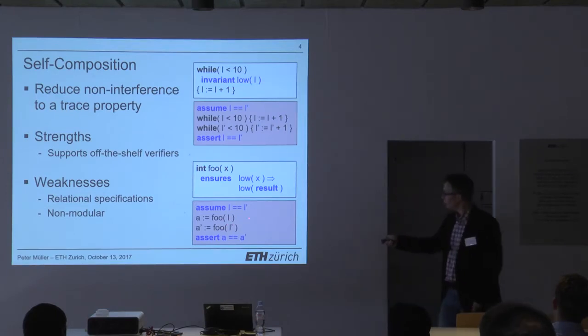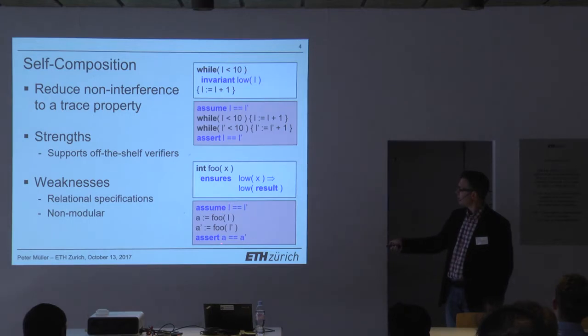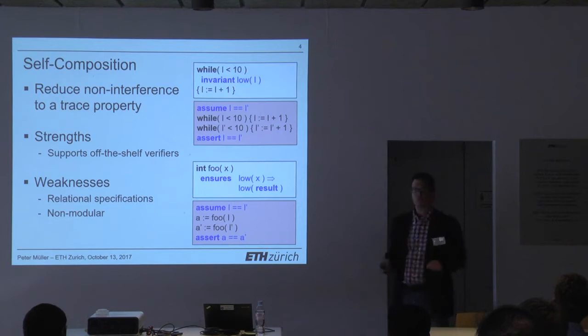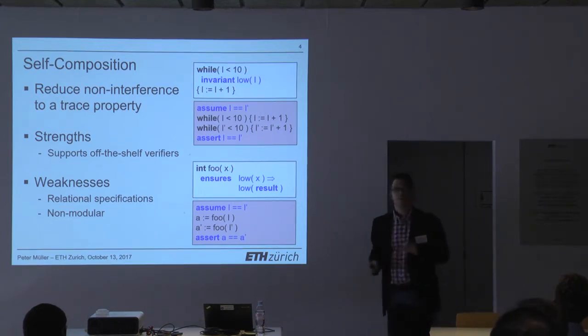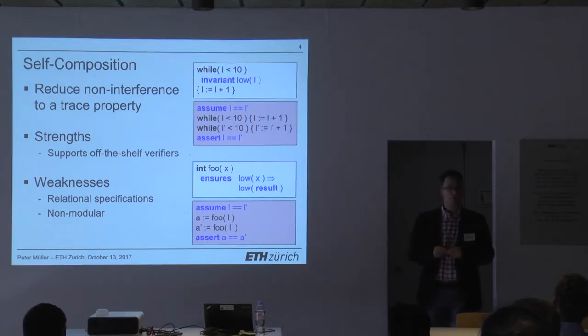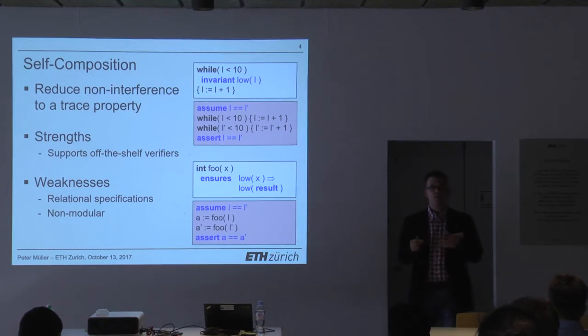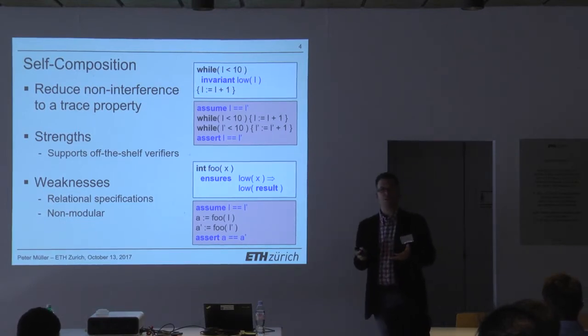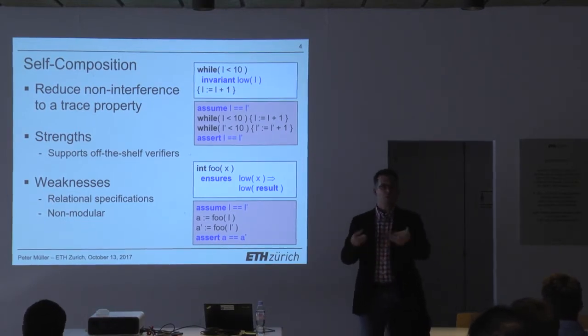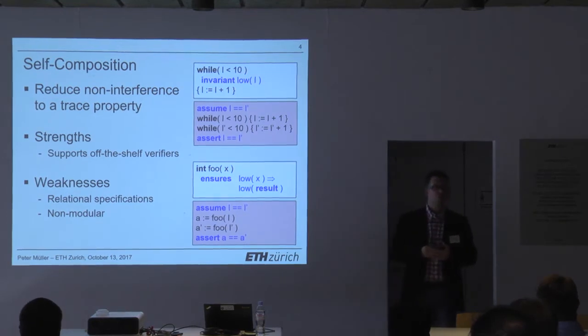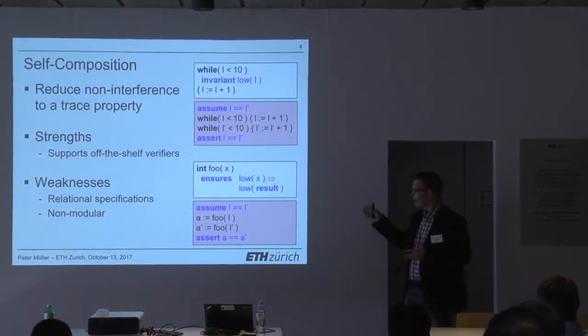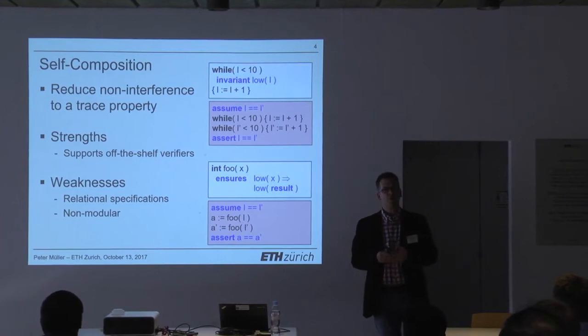So again, if you wanted to prove that if L is low initially, A will be low afterwards, you would need a precise specification that tells you exactly how the result depends on the value X such that you can actually figure that out. And that means that effectively you don't have modular verification. You cannot verify every procedure in isolation and reason about a call just in terms of the specification of the callee method. These problems become even more severe if you have larger programs.